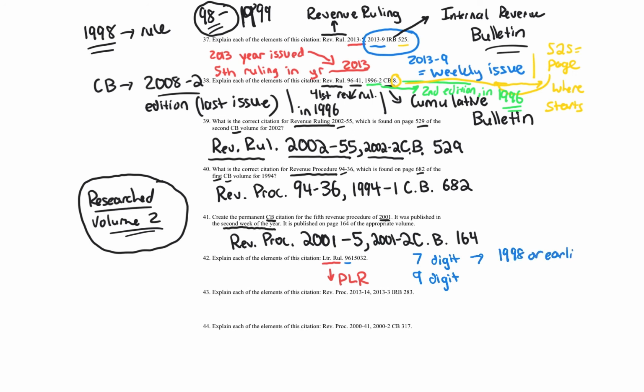Remember our 1998 rule. 9-digit will be 1999 and later. So 96 means it's 1996. So it's a private letter ruling issued in 1996.